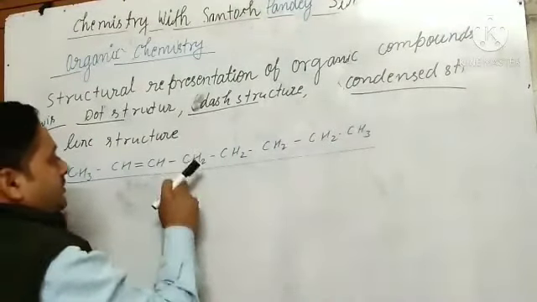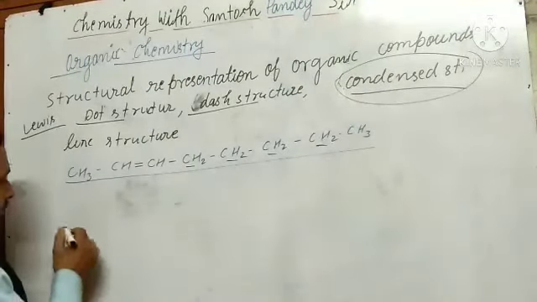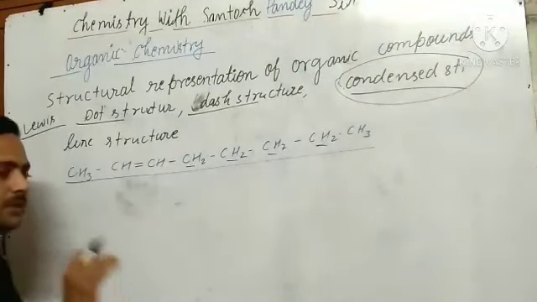If we want to write it in condensed form, what is condensed form? We can show it like this. Here, how many similar groups are there? 1, 2, 3, 4. Okay, so just see what I can write, and we will not show the single bond.